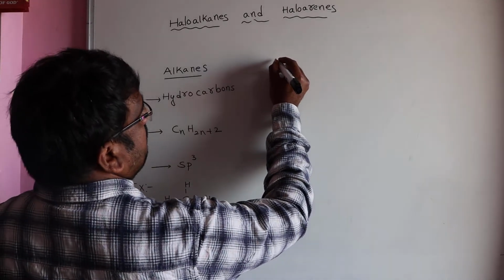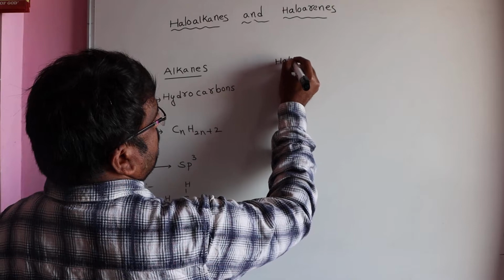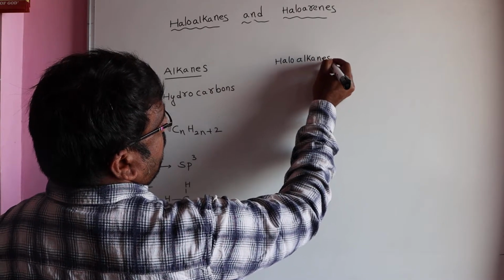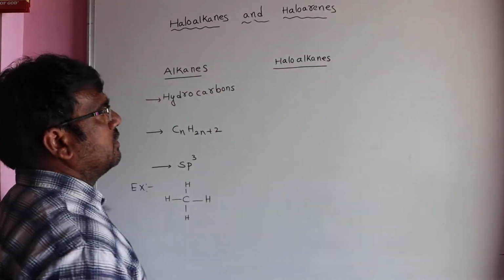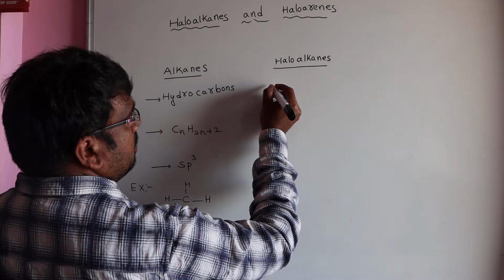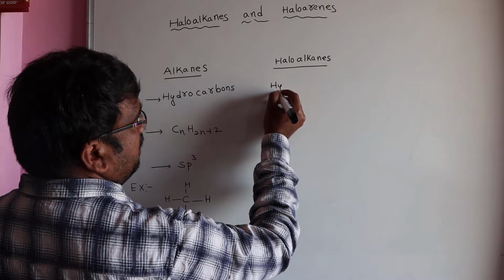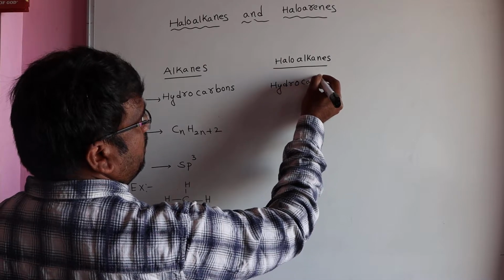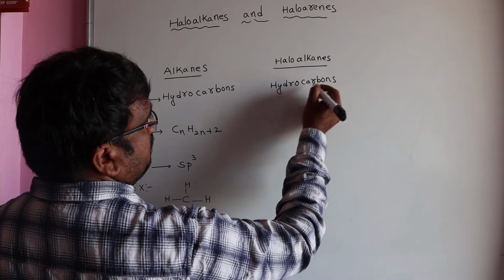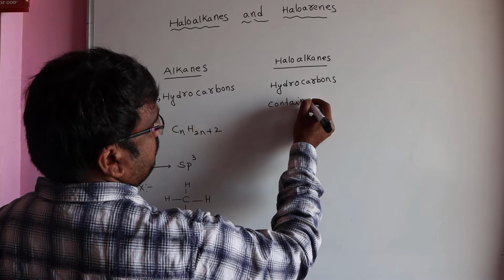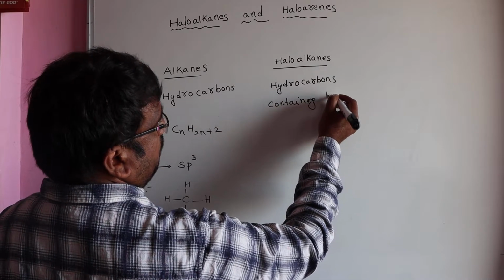Next one, haloalkanes. What are haloalkanes? These are hydrocarbons containing a halogen atom.